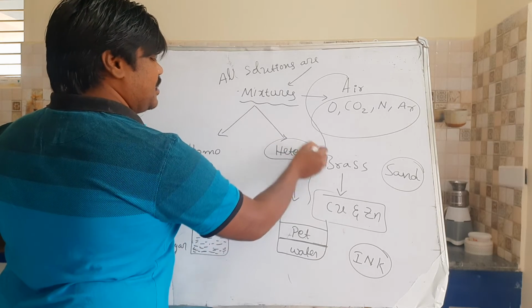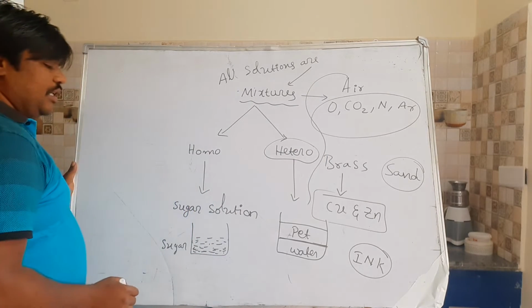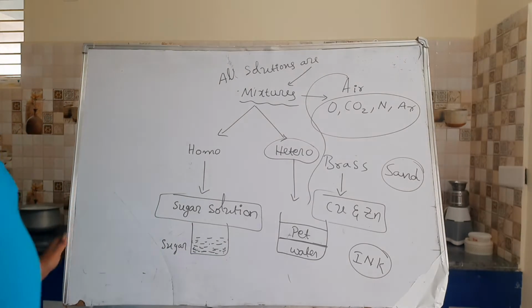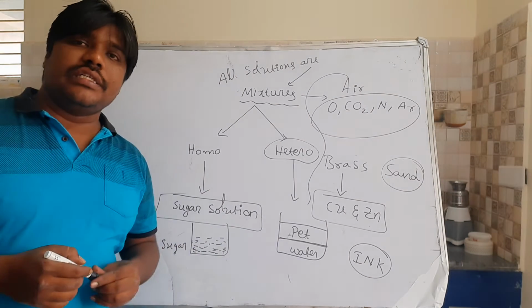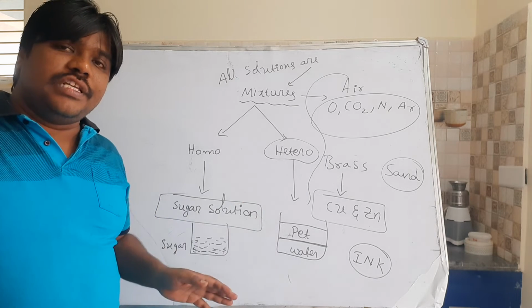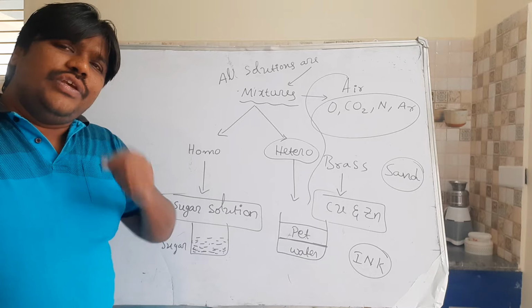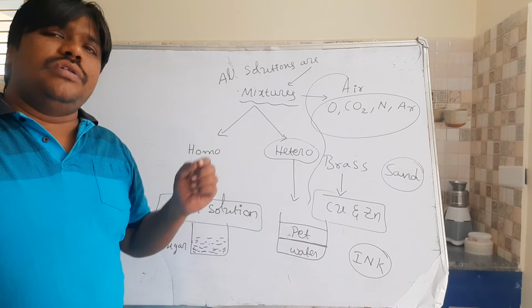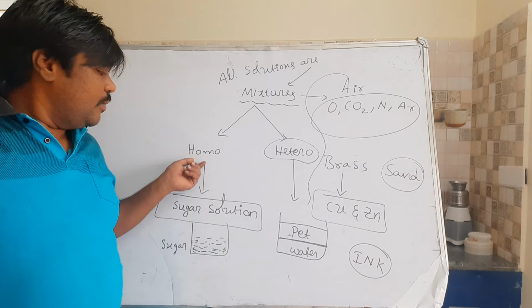This comes under what? Heterogeneous mixture. All these are suitable examples for homogeneous mixture and heterogeneous mixture. A mixture looking uniform throughout is nothing but a homogeneous solution.